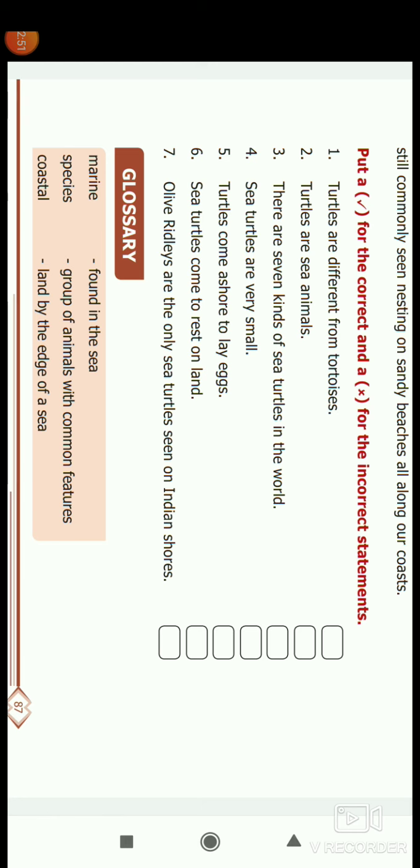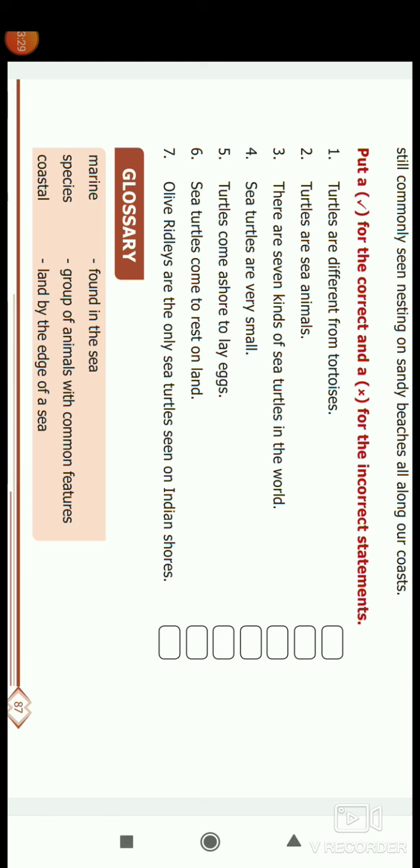Marine means found in the sea. A species is a group of animals with common features. Coastal means land by the edges of the sea. A species is a group of animals of each kind. For example, the 7 sea turtles are considered as species. Marine is related to the sea. The edge of the sea is considered as coastal areas.